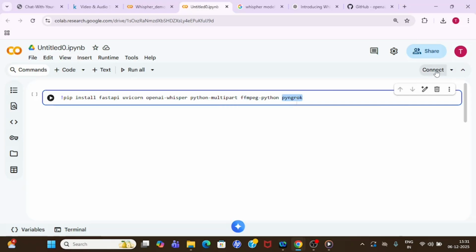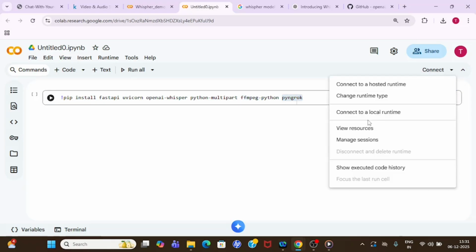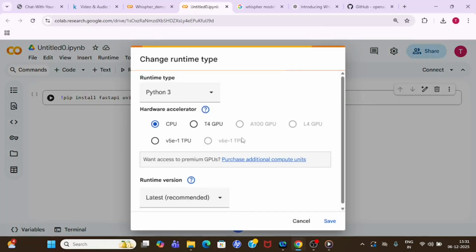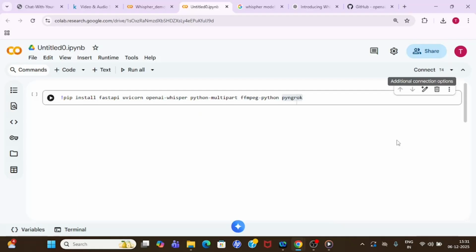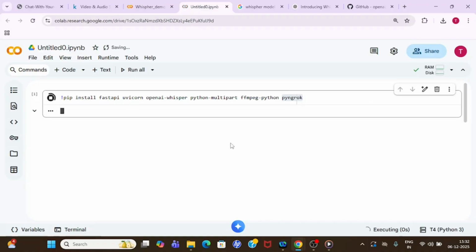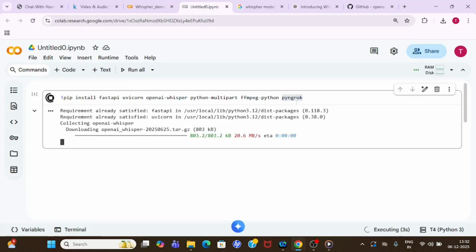Before that, let me connect. Just click on here, and then click on change runtime, select T4 GPU, click on save. Once you click on save, then click on connect. It will take I think 30 seconds based on your internet speed. All right, so it has connected successfully. Now I'm going to install all the required packages, right?